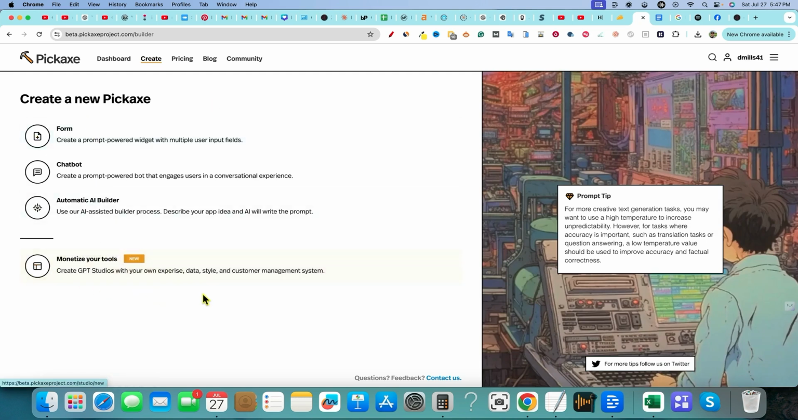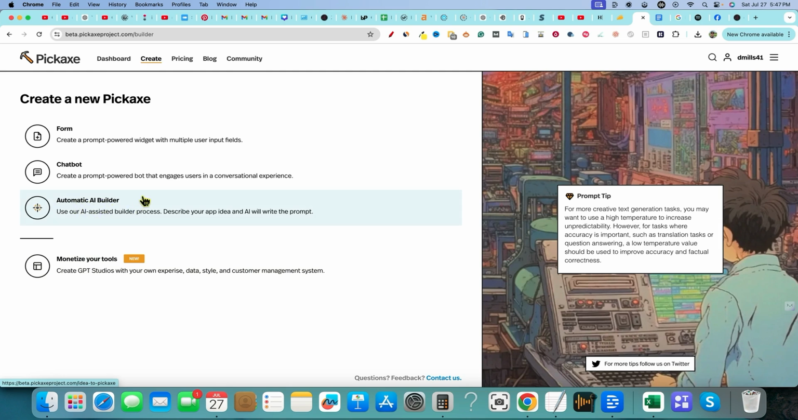So I just showed you the monetization. You have to create a pickaxe right here first before you can go, and then you'll go and monetize that. And during that monetization process, that's when you will build your studio, the way that I am understanding this. All right. So I already built a chatbot, so we're going to skip that for now. Let's go see what automatic AI builder is.